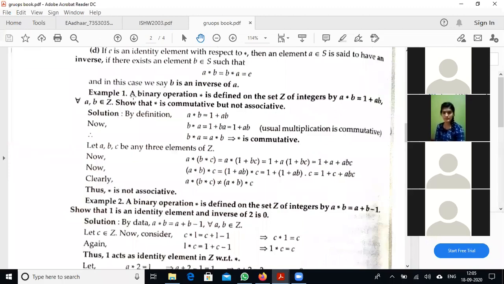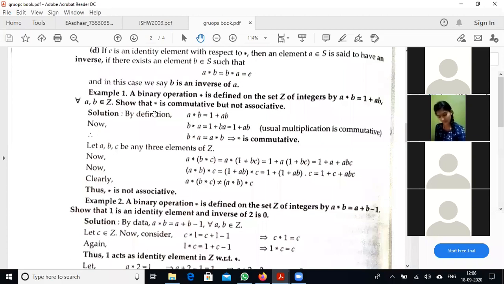A binary operation star is given, defined over the set Z, that is the set of integers, and it is defined as A star B is equal to 1 plus A into B, for a comma b belongs to Z. Show that star is commutative but not associative.